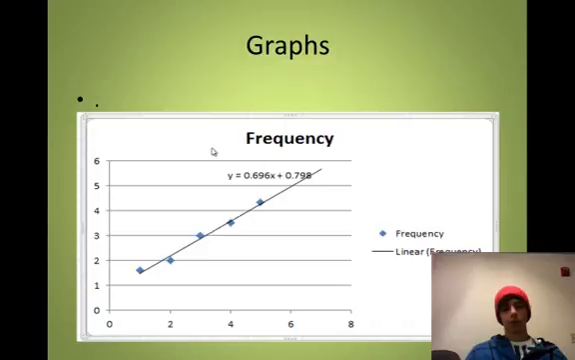Graph. So this ended up being a linear trend, which was kind of surprising to us, but at the same time it kind of wasn't, because our hypothesis said it would go up exponentially, and it ended up not going up exponentially. So that was really interesting, but I'll get more into that later.